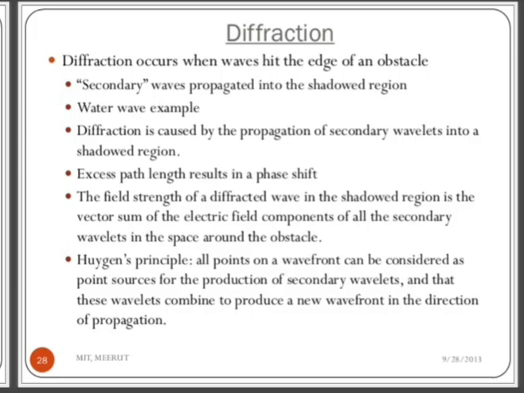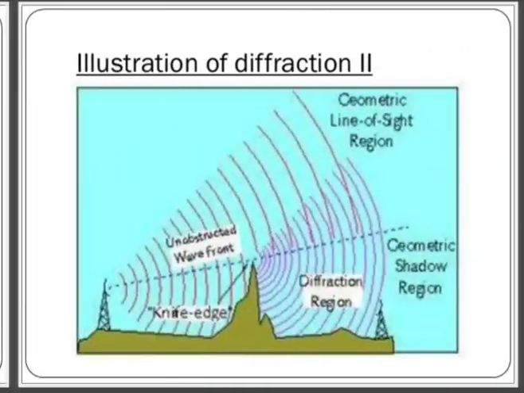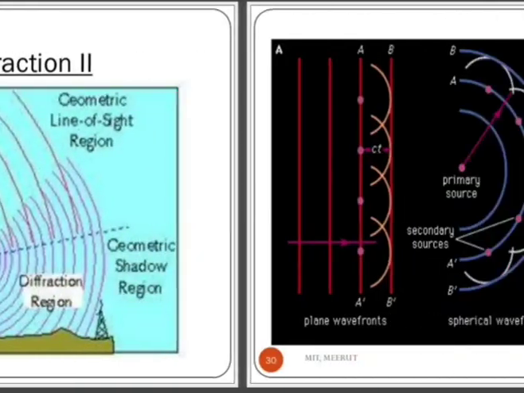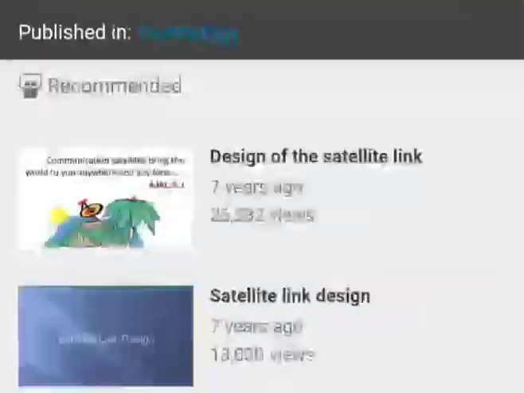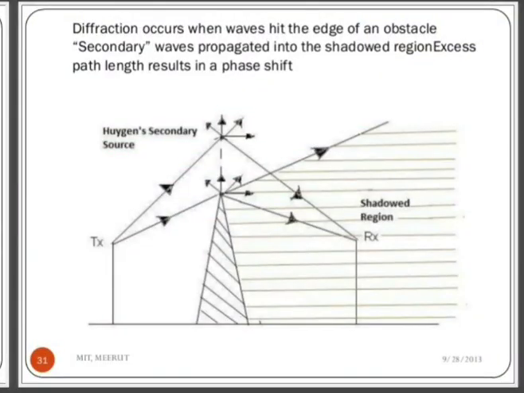The field strength of the diffracted wave in the shadow region is the vector sum of the electric field components of all the secondary wavelets in the space around the obstacle. Here a diagram shows the illustration of diffraction. The diffraction occurs when the waves hit the edge of an obstacle. Secondary waves propagate into the shadowed region, and the excess path length results in a phase shift.